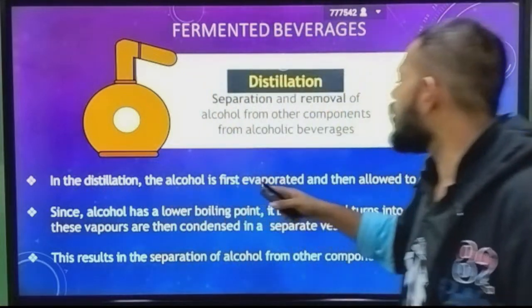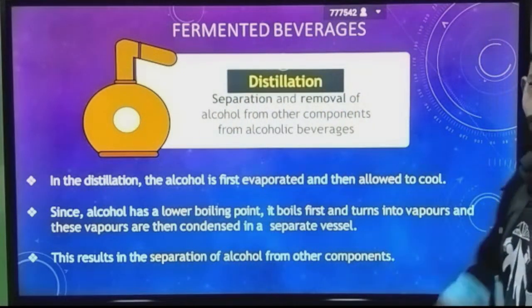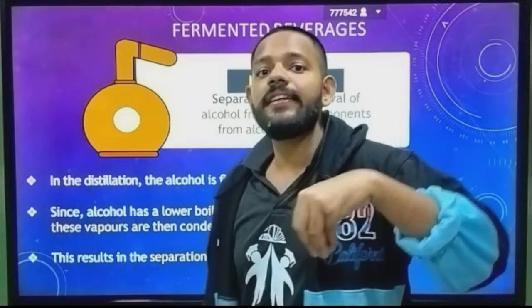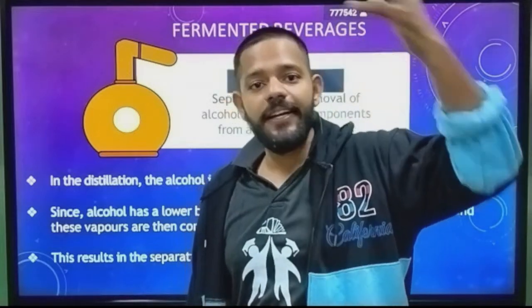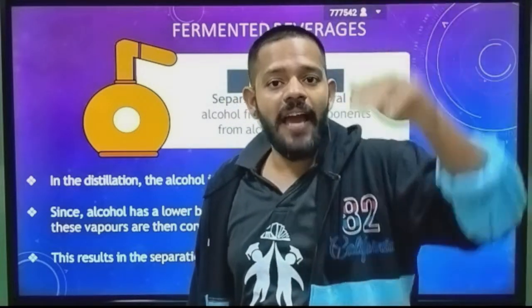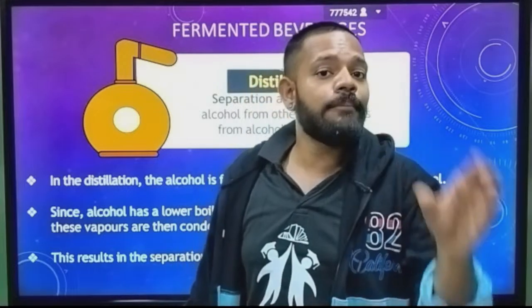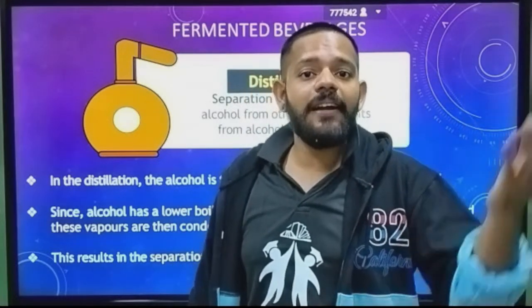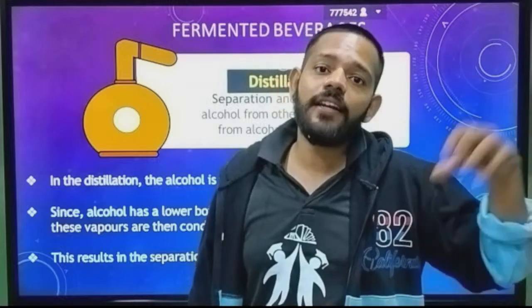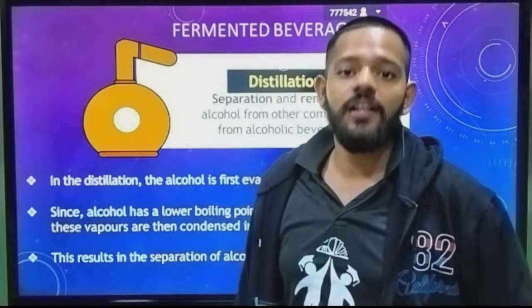In distillation the alcohol is first evaporated and then allowed to cool. First you make it evaporate, then it condenses, and you store it. That which comes out as vapor, condenses and accumulates in another container, is your distilled alcohol.